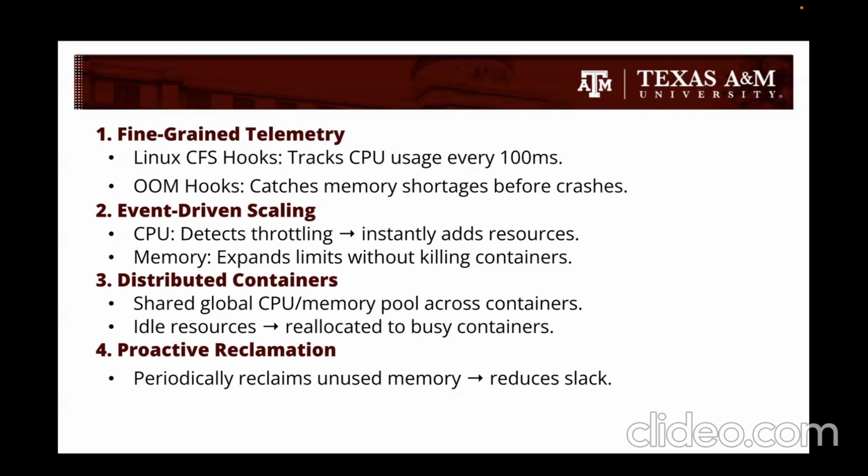Third, distributed containers. Idle resources are shared globally, like repurposing empty suites for crowded parties, like we saw in our hotel case. In distributed containers, if we find any container that is idle, without any data, then that container's resources can be allocated to another container which is extremely busy and overflowing with data. And fourth, proactive reclamation. ESCRA cleans up unused memory automatically, which leads to no waste, and also reduces slack. So, based upon these four innovations, the ESCRA architecture has been built.